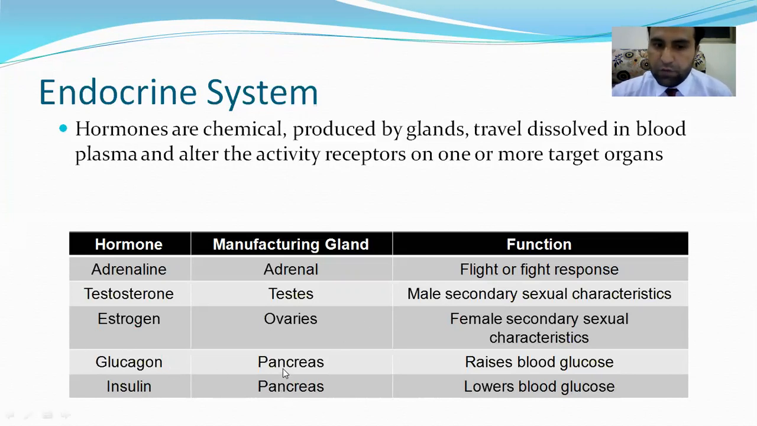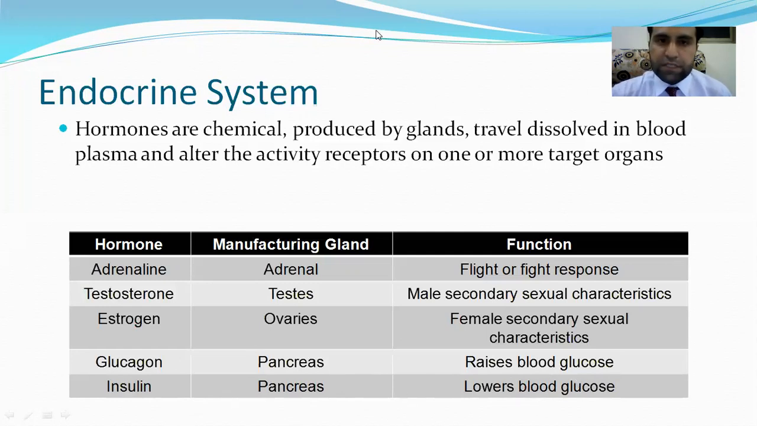Glucagon is secreted by pancreas. The function of glucagon is to raise blood glucose. When your blood glucose level becomes more than normal, at that time pancreas produces glucagon, and glucagon brings that glucose level to normal. Okay, while insulin is produced by pancreas, and insulin actually lowers blood glucose level.